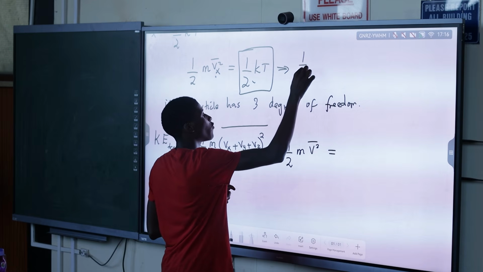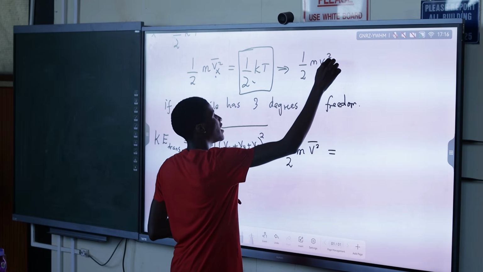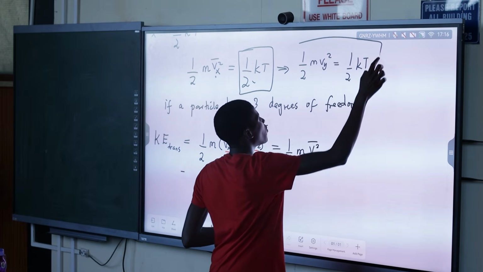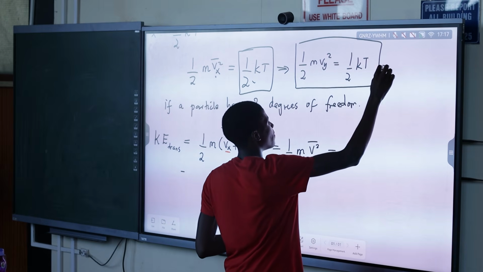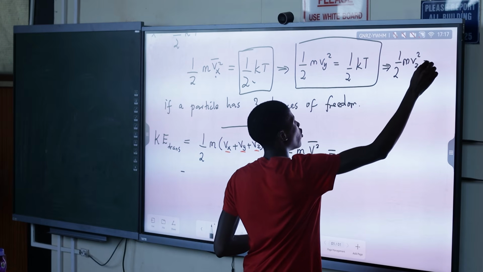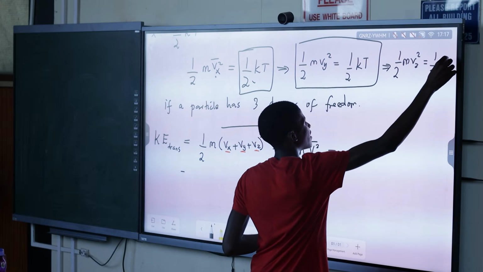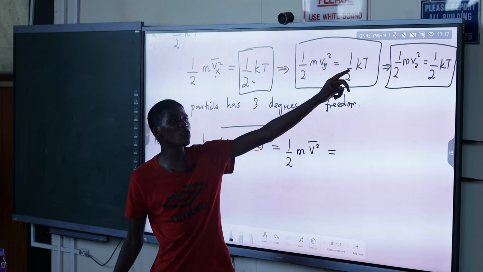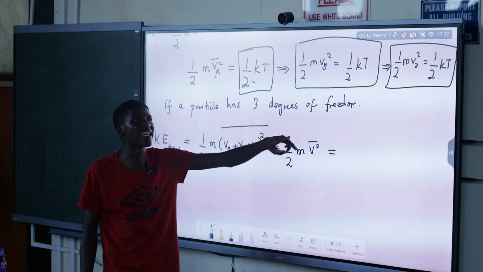So half m Vy squared will also be equal to half kT. Implying also that for the 3rd degree of freedom, half m Vz squared will also be equal to half kT as well. So basically we can say these are all contributions of the kinetic energy.